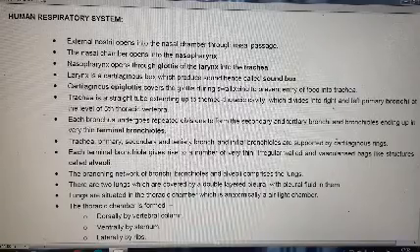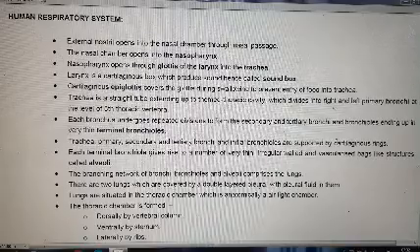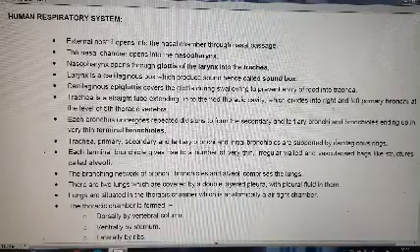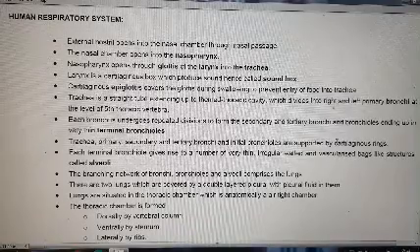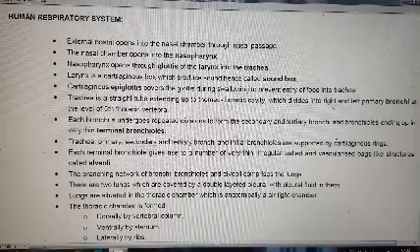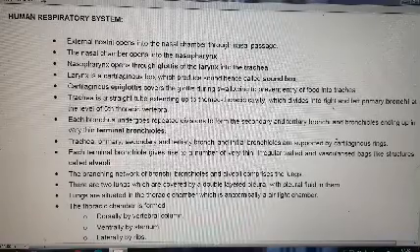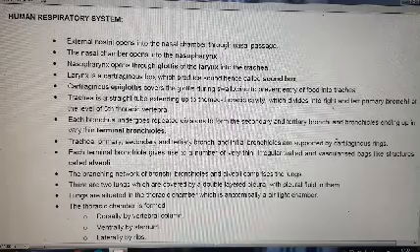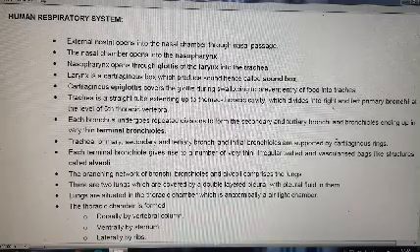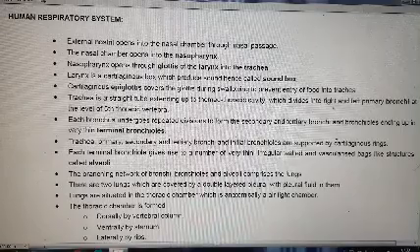Larynx is a cartilaginous box which produces sound, hence called the sound box. The cartilaginous epiglottis covers the glottis during swallowing to prevent entry of food into the trachea. The trachea is a straight tube extending up to the mid thoracic cavity, which divides into right and left primary bronchi at the level of the fifth thoracic vertebra.